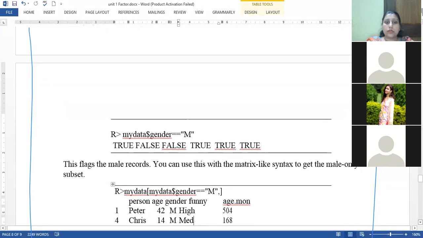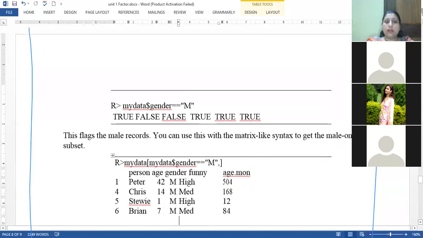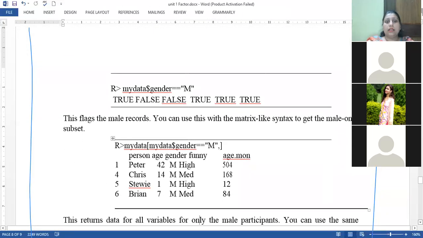We can also use logical record addressing. Suppose I want to extract the column values where the gender is equal to male only. Then I write mydata$gender == "M". It will give me TRUE wherever the gender is male, otherwise it will give me FALSE.